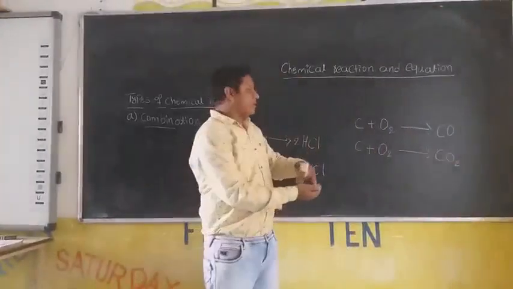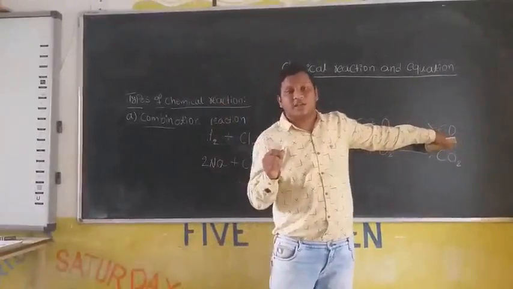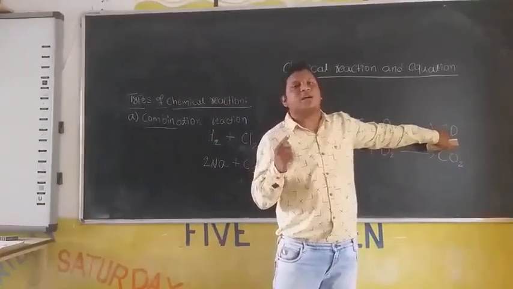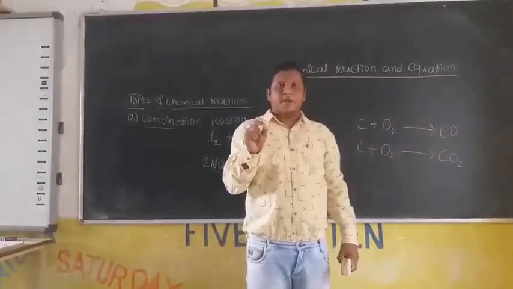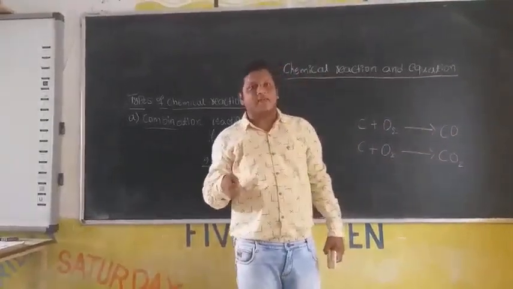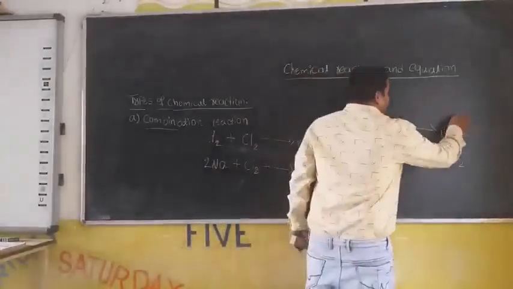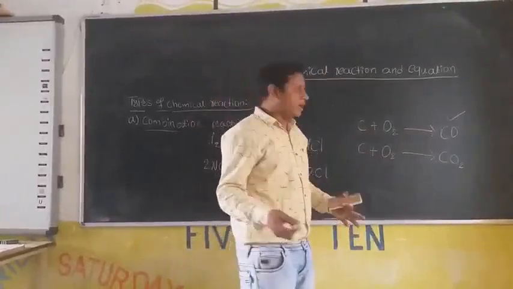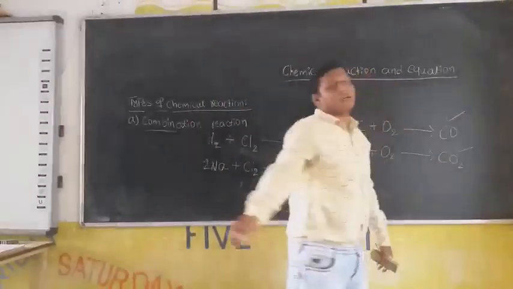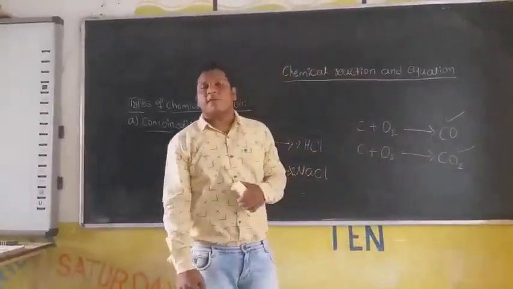The condition is, if you want to produce carbon monoxide, then you should supply limited air. When you supply limited air with the appropriate temperature, it produces carbon monoxide. When you supply excess air, it produces carbon dioxide. Whatever it may be, these 2 are examples for combination reaction.